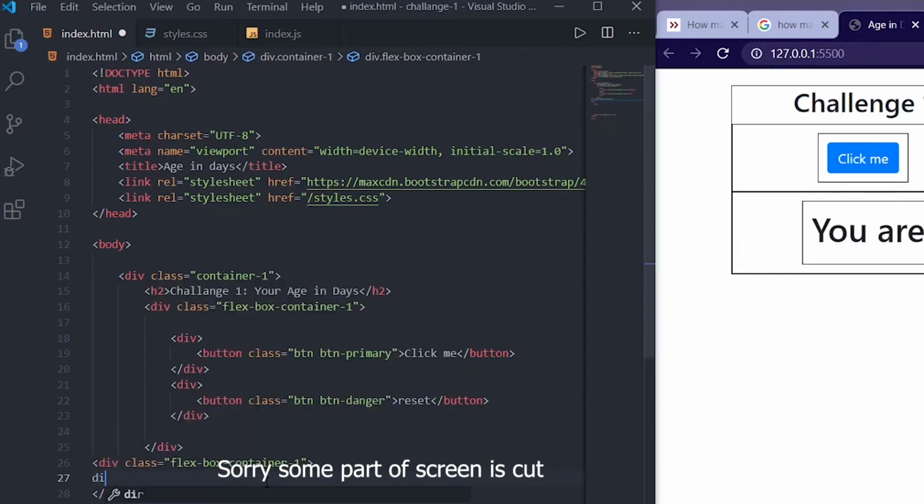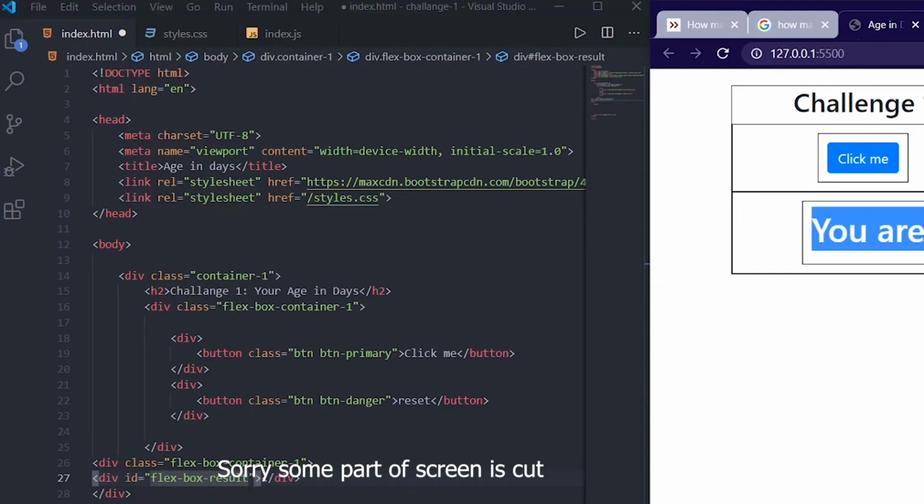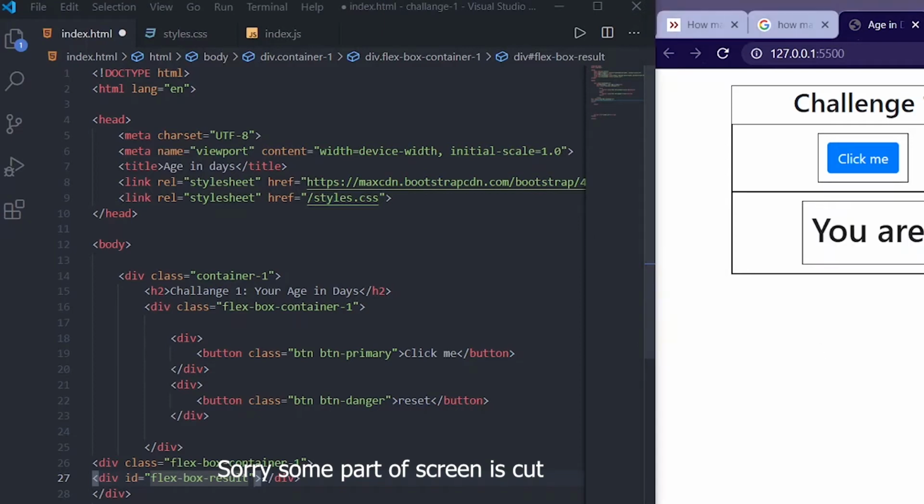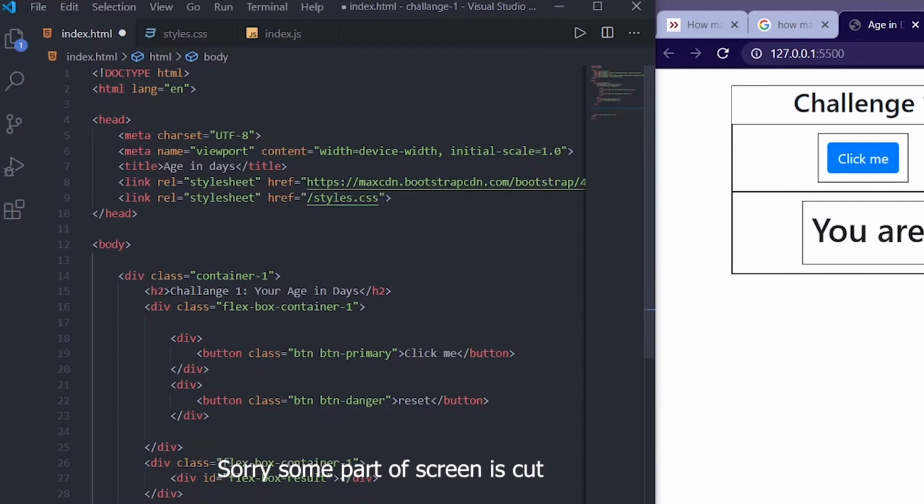And now I need another div, and I will give this an ID of flexbox result, and this div is for this one, you are 7300 days old, so for that. So now let me format this and save this. Let me take out the extra space here. So this is our total HTML.